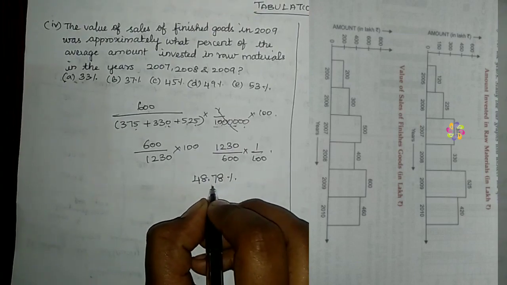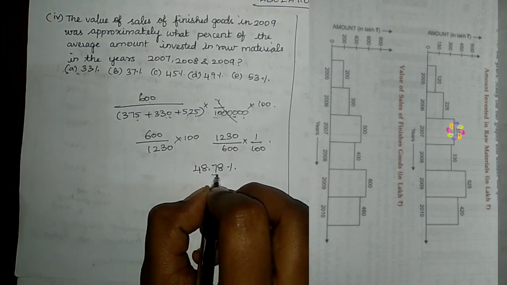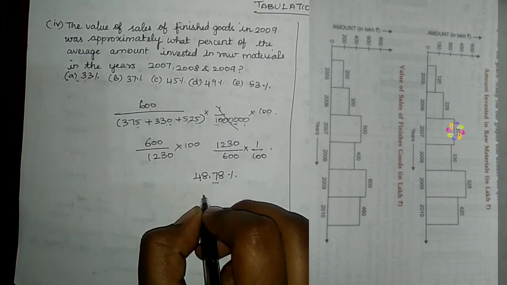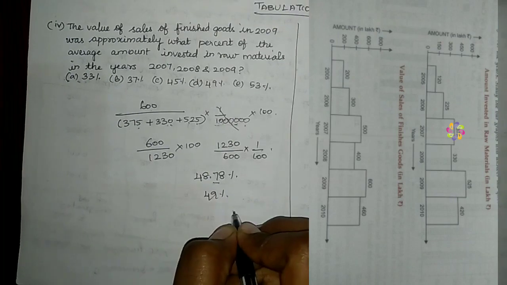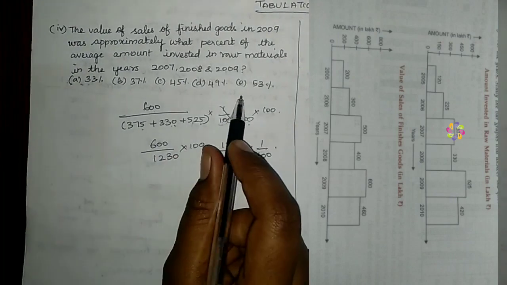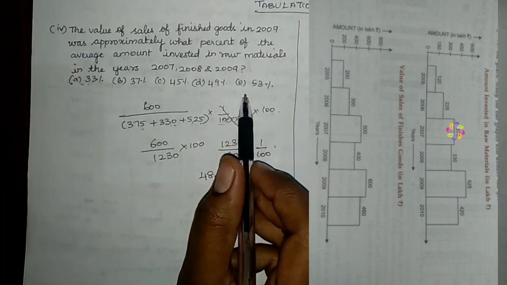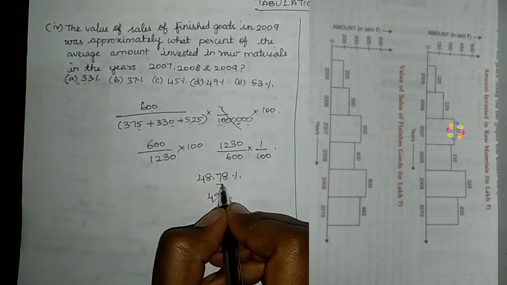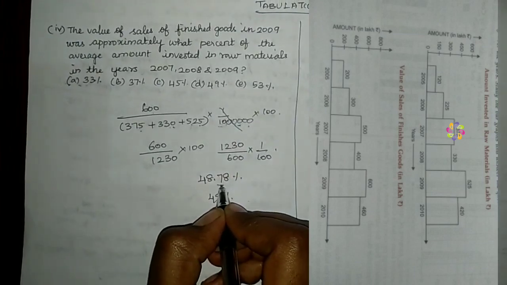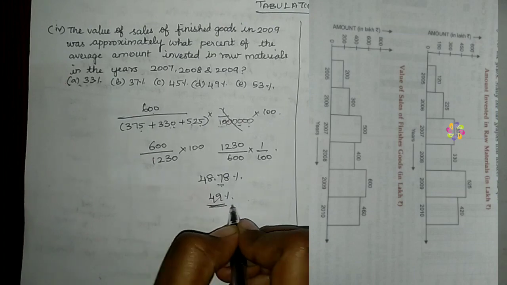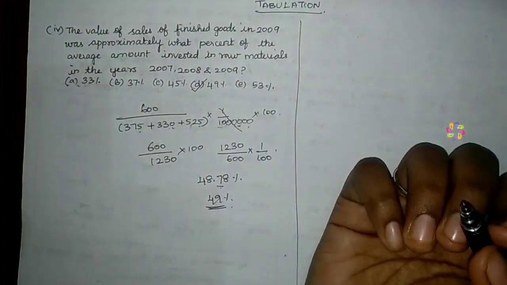Since the value after the decimal is larger than 5, we can write this as 49 percentage. Even if the option has 48 percentage, we should not write 48, because after the decimal we have a value greater than 5. So 49, option D, is the correct answer.